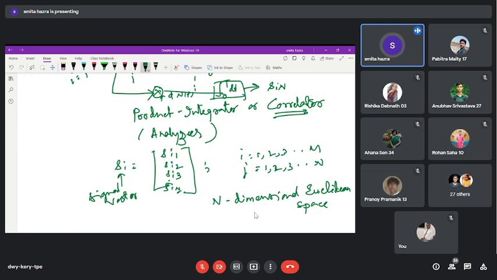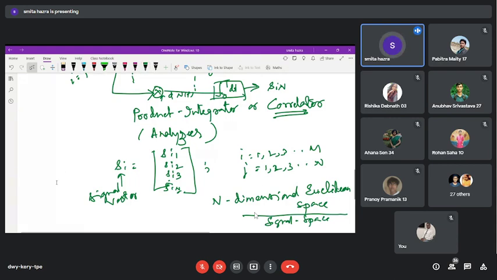As in the case of vector spaces, this is known as the n-dimensional Euclidean space, and this is known as the signal space. So this is the total detailing of the title of the chapter, signal space representations.